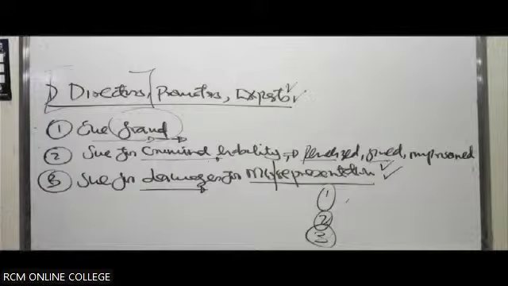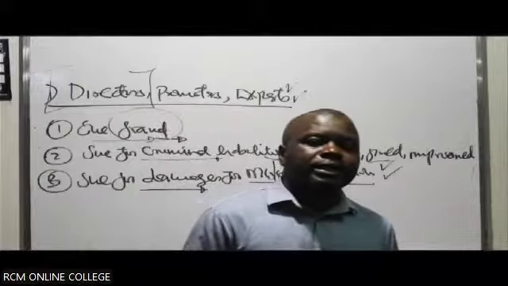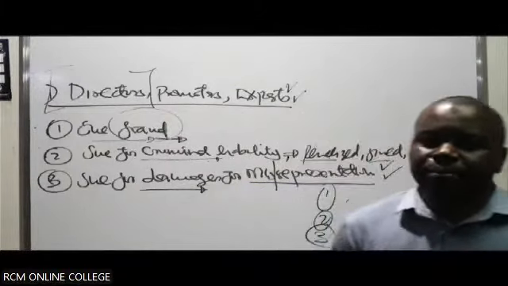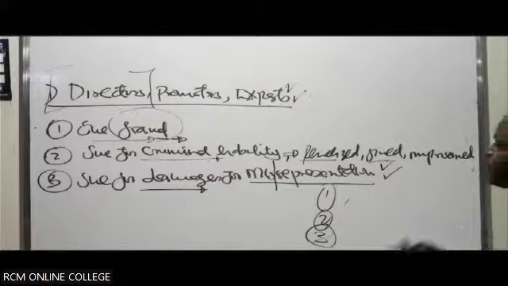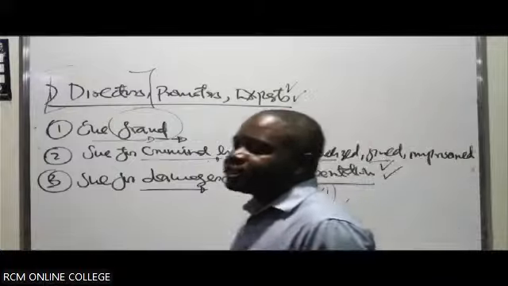But in this case, you are not aware of the misleading statement. Once you are aware of it, you withdraw your consent to serve as a director before the prospectus is issued or made public. Number two, you relied upon information from an expert, who guided you in including that statement in the prospectus.